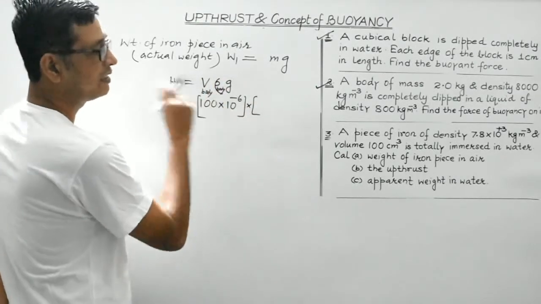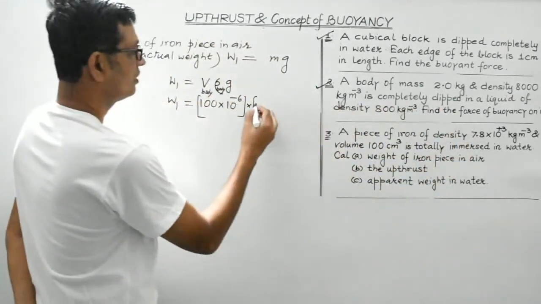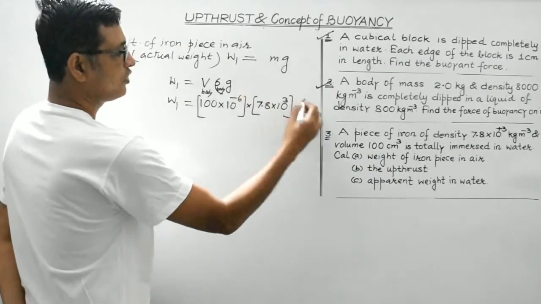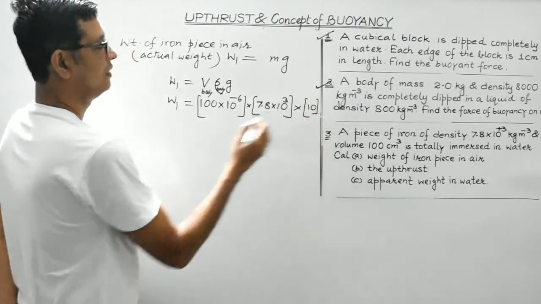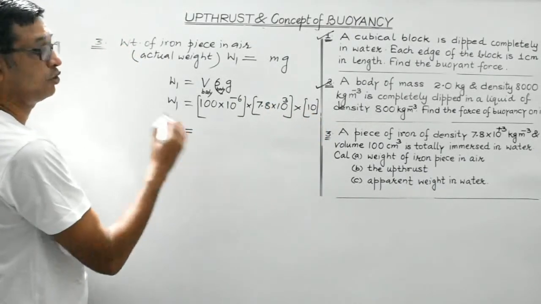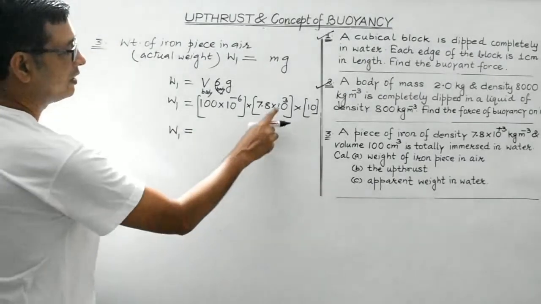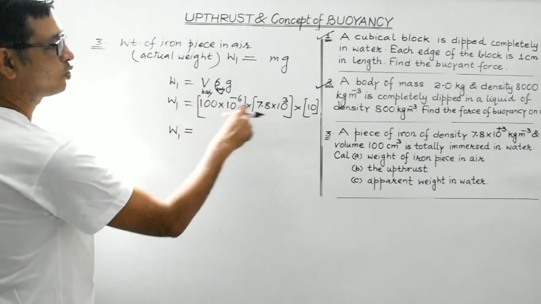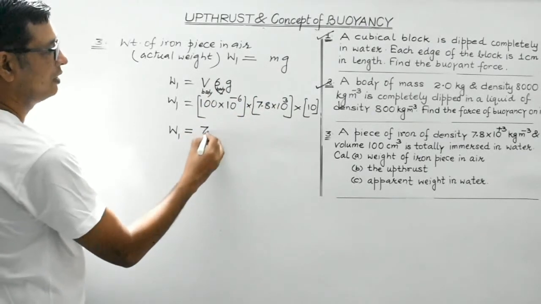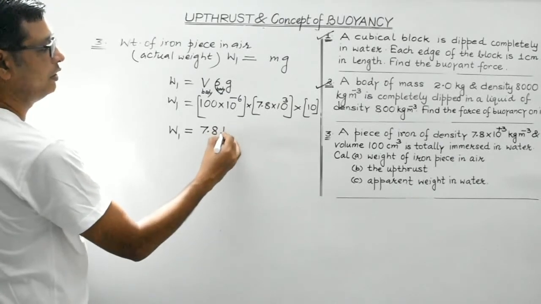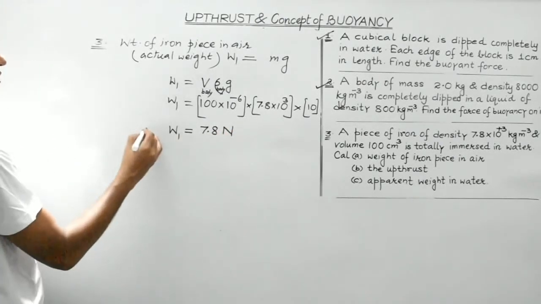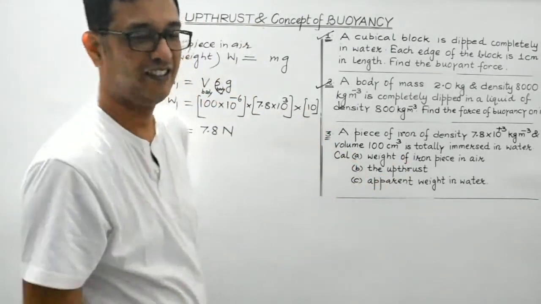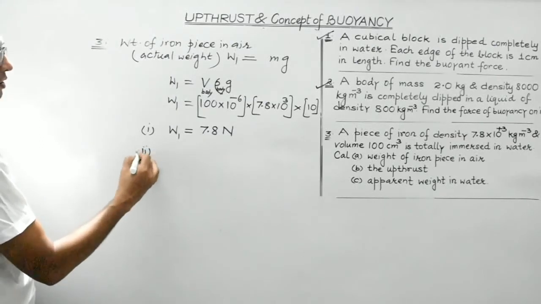Multiplied by the density of the body, which is 7.8 into 10 raised to the power 3. Acceleration due to gravity is considered to be 10. So W1 would be equal to 10 raised to 3, this 10 raised to 4 and these 2, so 10 raised to power 6, and 10 raised to minus 6 get cancelled. We'll be left with only 7.8 Newton. So this is the answer of the first part. It is the weight of the iron piece in air. Now let's find out the upthrust.